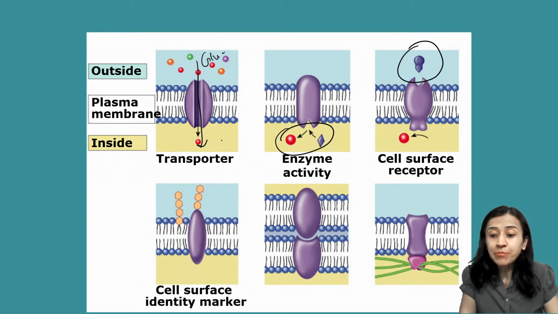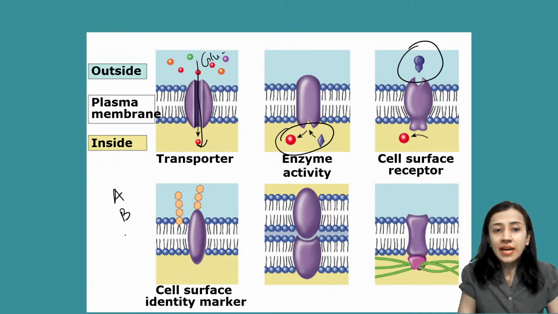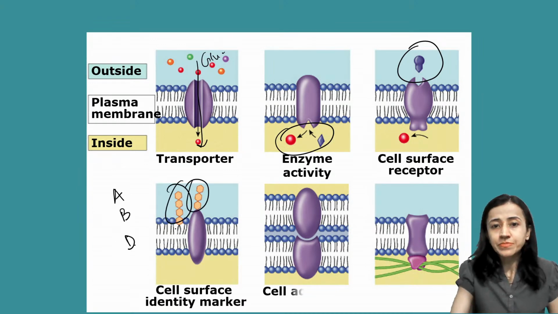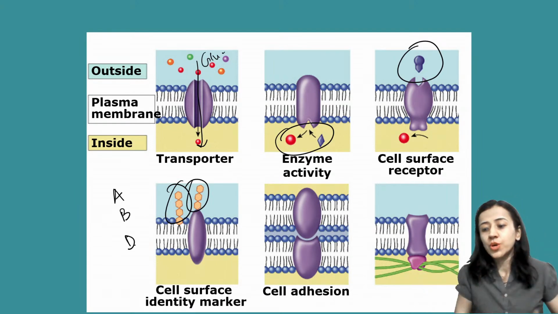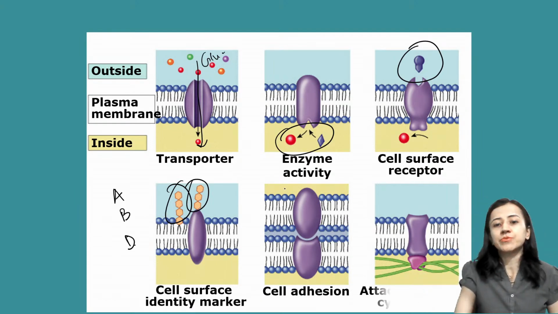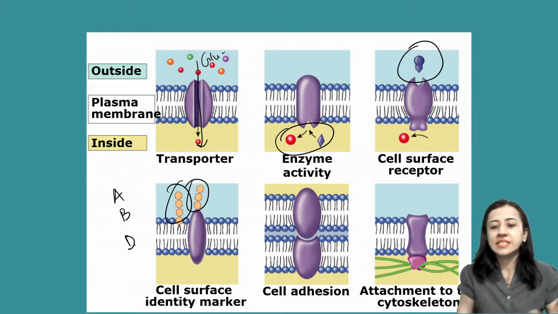Surface identity marker is very important here. I will tell you, blood group antigen A, B and D antigen. These are surface proteins. Cell adhesion molecules: two cells fix to each other by the cell adhesion proteins. And last but not least, they help in attachment to the cytoskeleton. So these are all the different types of protein in the cell membrane.